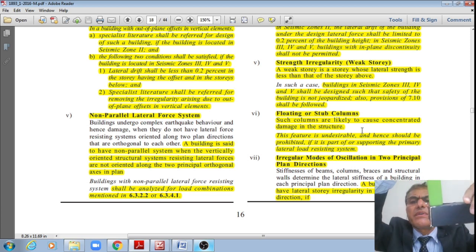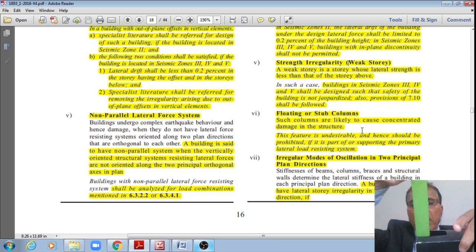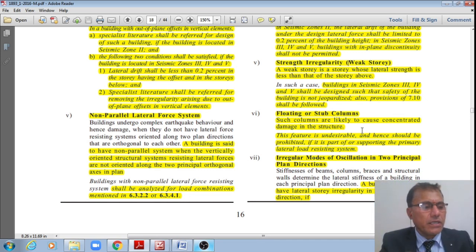Therefore, this feature is undesirable and hence should be prohibited if it is a part of the supporting the primary lateral load resisting system. That is how the floating or stub columns are not acceptable by this IS 1893 code.